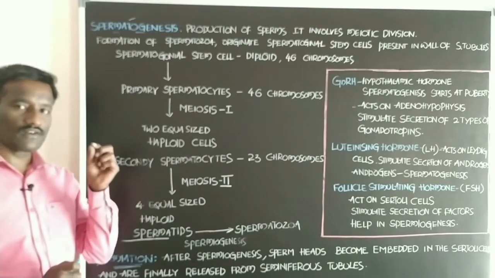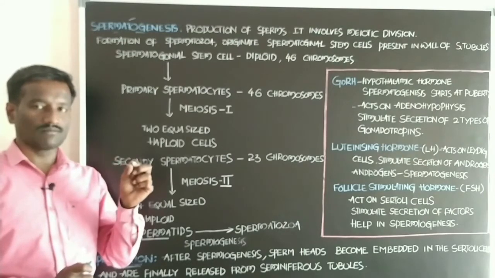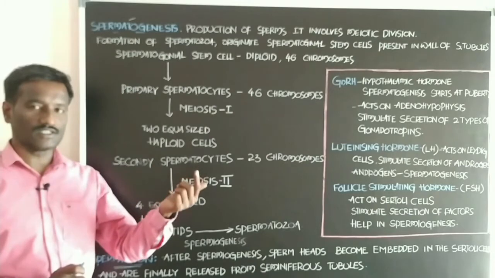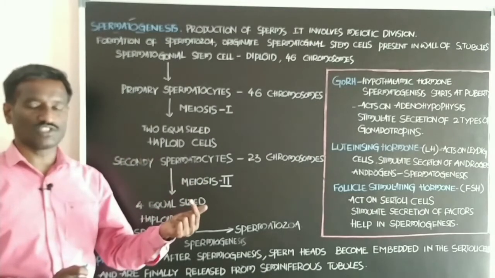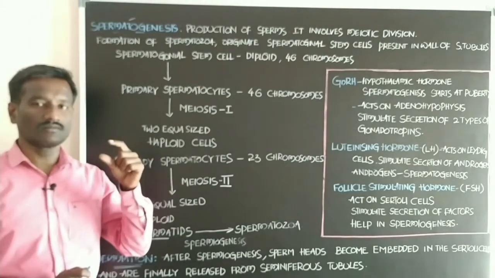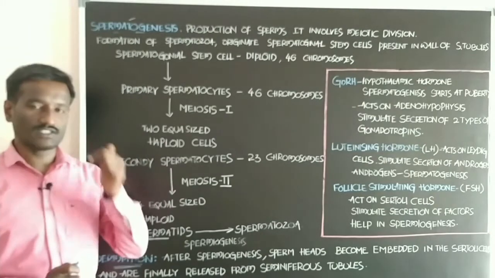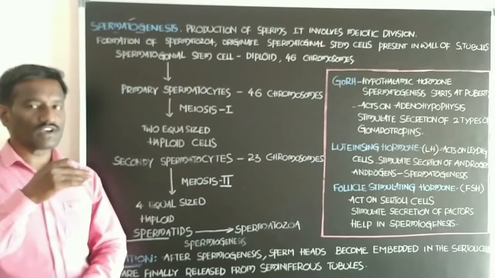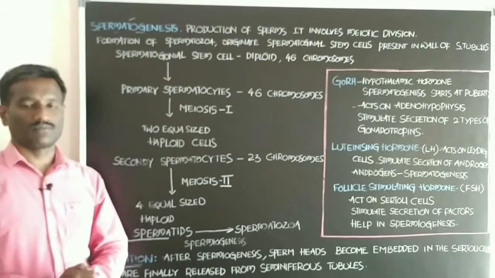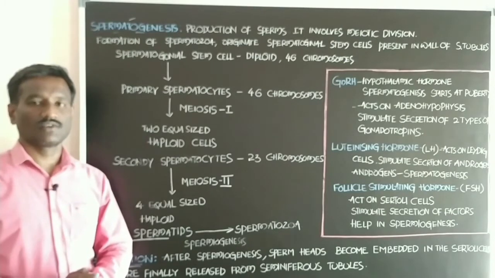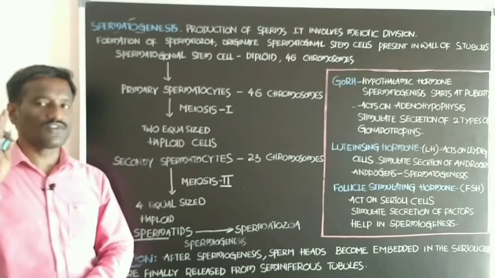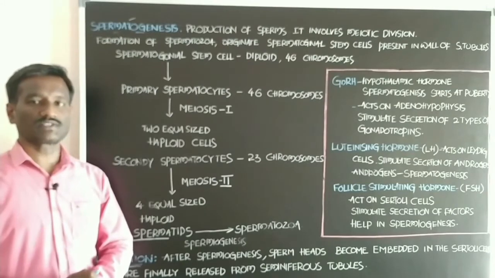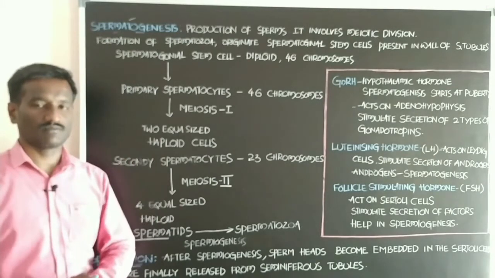Production of the male gamete from the testes of the male reproductive system is called spermatogenesis, and production of the ovum or oocyte from the ovaries of the female reproductive system is called oogenesis.